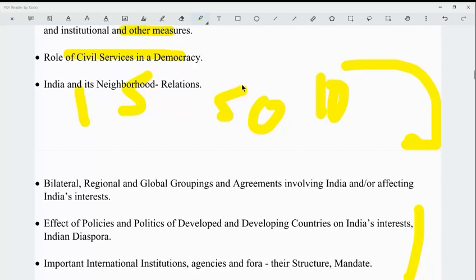So in the last couple of years, the last 2 to 3 years, the topics which have been in the news in this manner, you have to make short notes on that, and also you have to do proper analysis yourself, because the analysis will help you to tackle the tricky questions which UPSC asks in each paper. Because in the GS2 paper of 2020, there was a question that analyzed the impact of the Indian diaspora in the elections held in the United States and the United Kingdom recently.